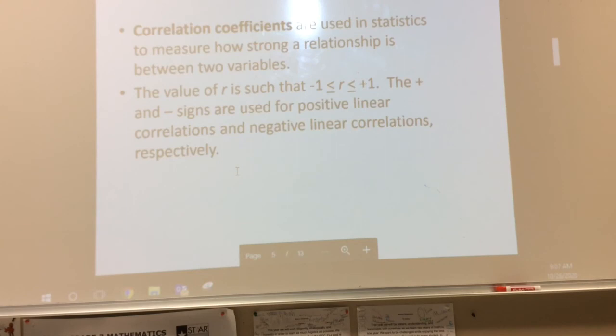Okay, so this is back to Friday. Correlation coefficients are used in statistics to measure them. We use the letter R to represent the correlation coefficient. Does anybody remember what button we have to turn on our calculator in order to make this work? We did it on Friday as a class. Katie, what was it?